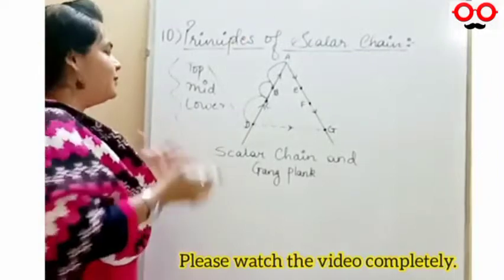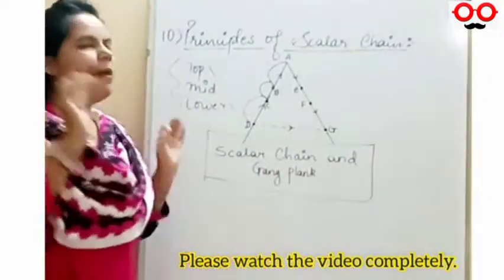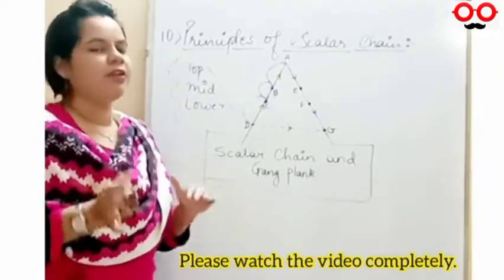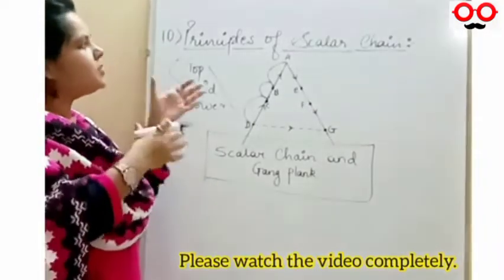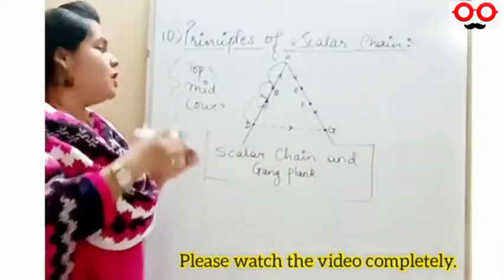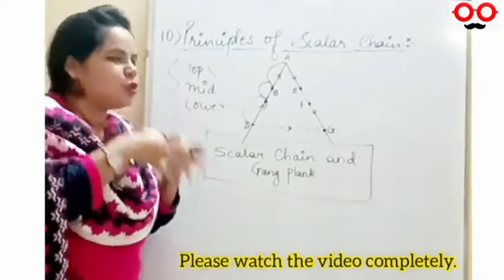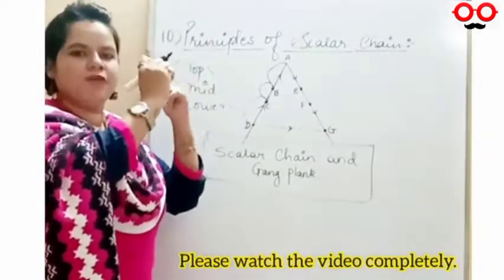That is why scalar chain and gang plank are used in many organizations by managers, because Henry Fayol is stating in the principle of scalar chain that you have to follow the hierarchy of management. The communication should go from lower, then middle, then top level of management.